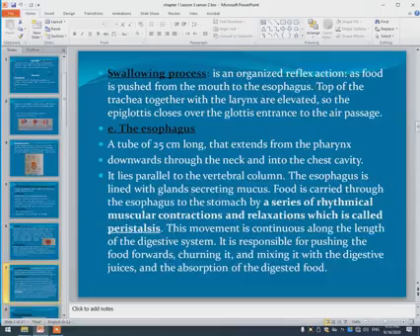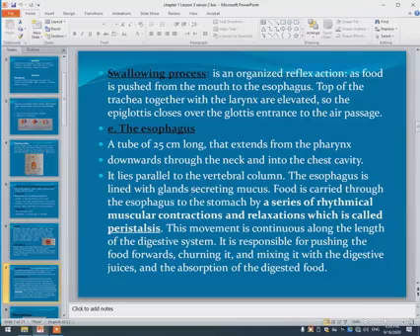What is the meaning of the swallowing process? It's a reflex action in which food is pushed from the mouth to the esophagus, and the top of the trachea together with the larynx are elevated by the action of the epiglottis. The epiglottis closes the opening of the trachea during swallowing of food.